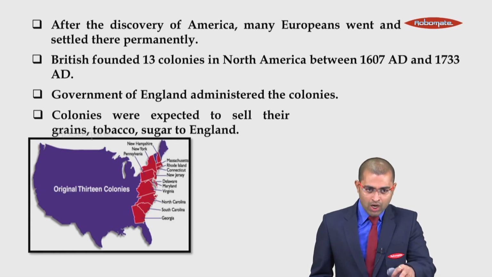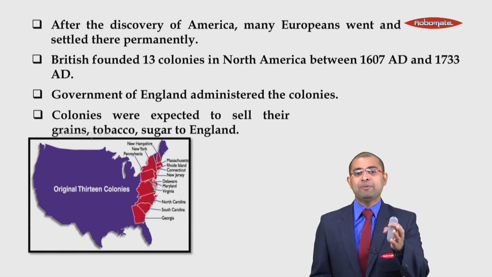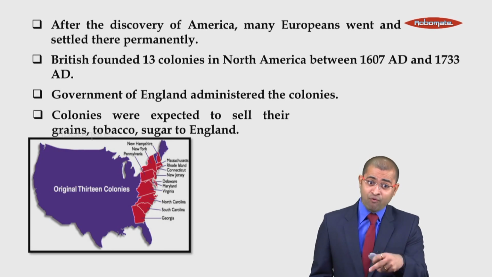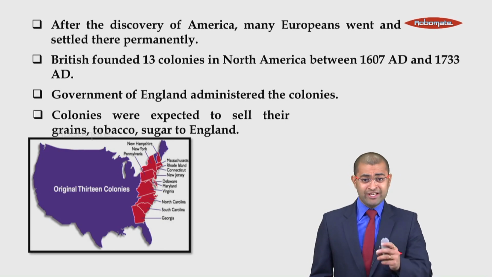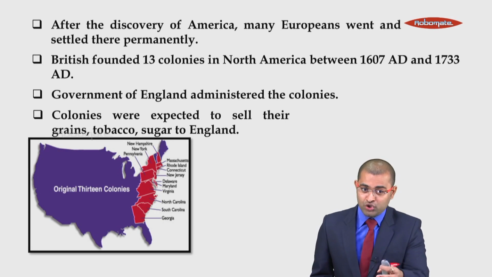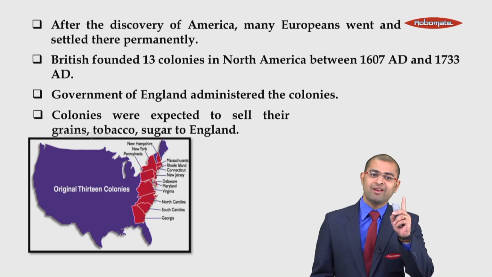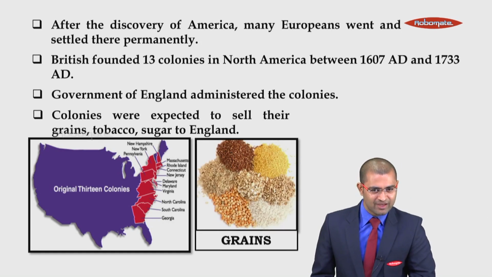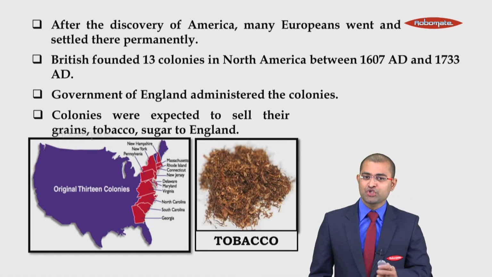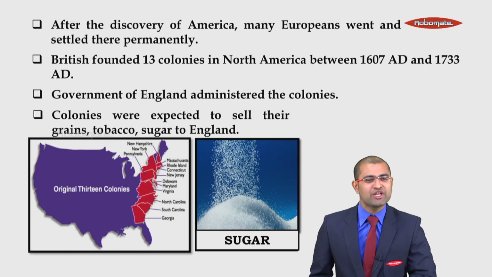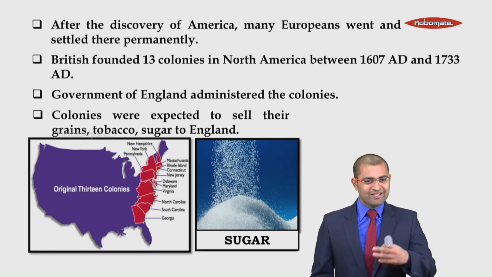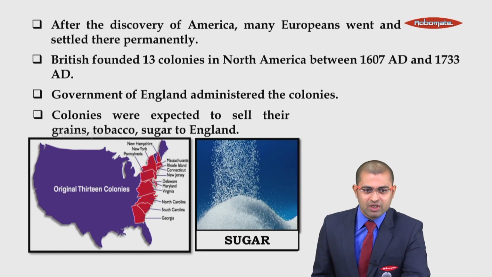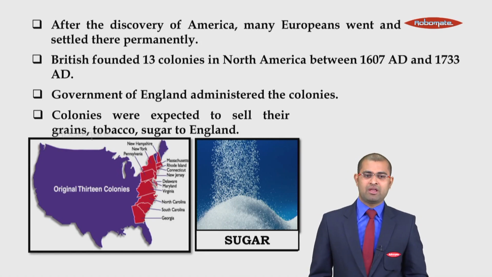Once England formed their government, they started dominating the people living there. They forced people to grow crops which they wanted in England. Colonies living there were forced to grow crops which they wanted in England. Colonies were expected to sell their grains, tobacco, and sugar to England, and that too at a cheap rate. Students, it means that the mother country imposed many restrictions on colonists.